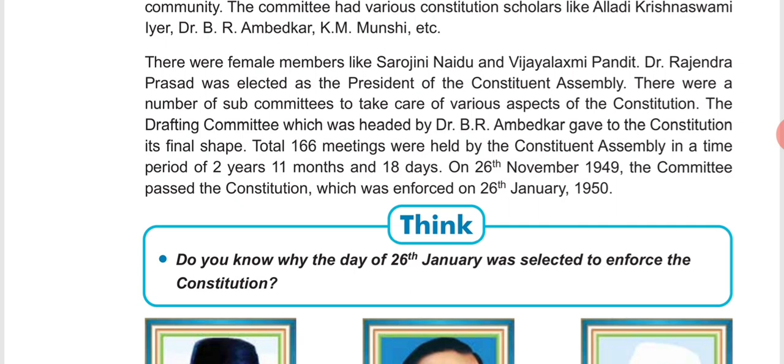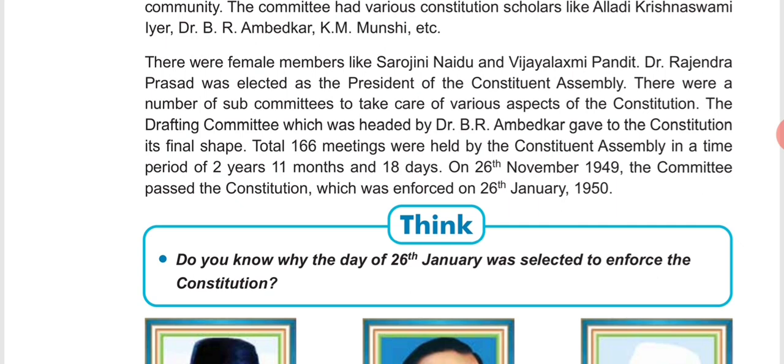When all these different laws are framed, they need experts in those particular fields. So there were subcommittees for each and every aspect of the constitution, and for framing different laws, different committees were formed.